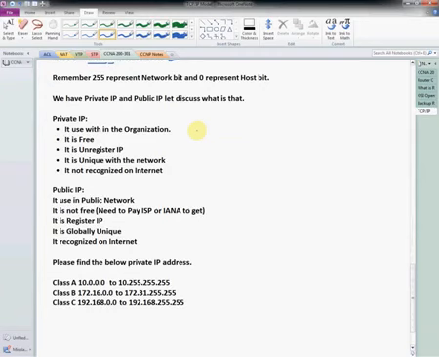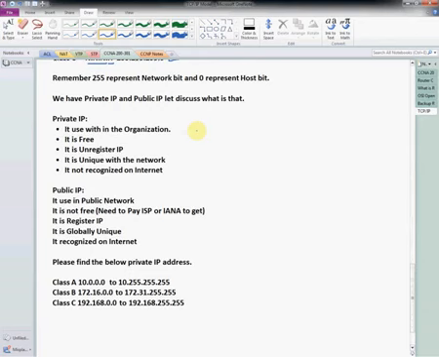But if I don't want to use the internet, for example, I have 20 computers that I use as a lab in my institute, and I want to make communication between these 20 computers, there is no need for the internet, just communication between these computers.